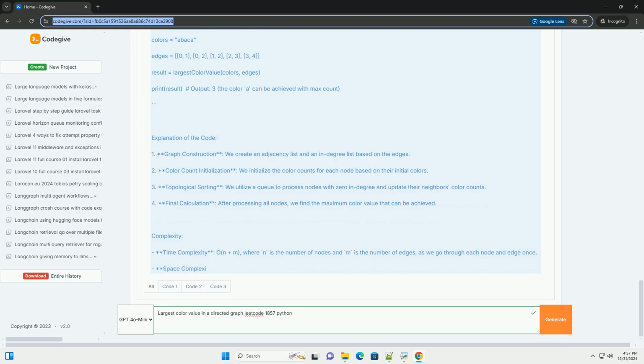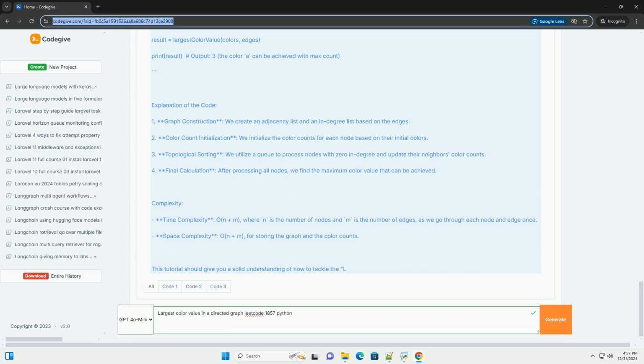Key points. 1. Graph representation. The graph is represented using an adjacency list. 2. Color count. You need to count the occurrences of colors along the paths in the graph. 3. Topological sorting. Since the graph is directed, we can use topological sorting to ensure we process nodes in the correct order.